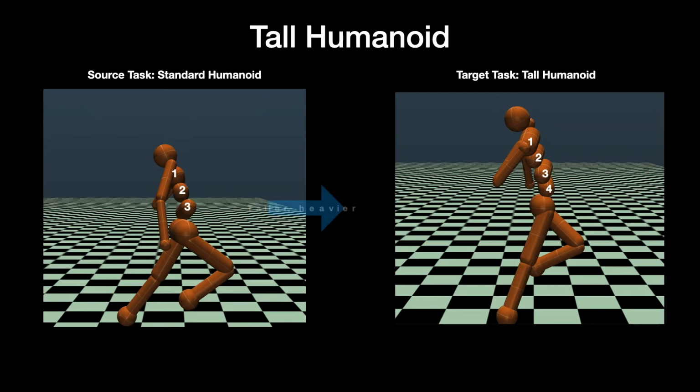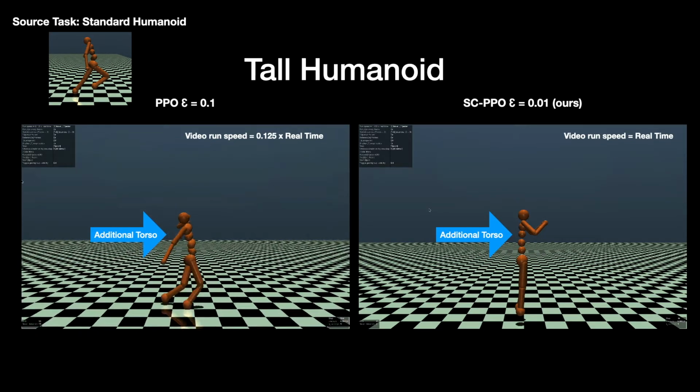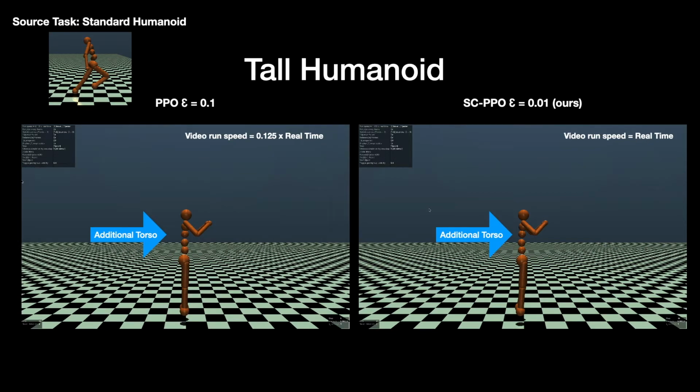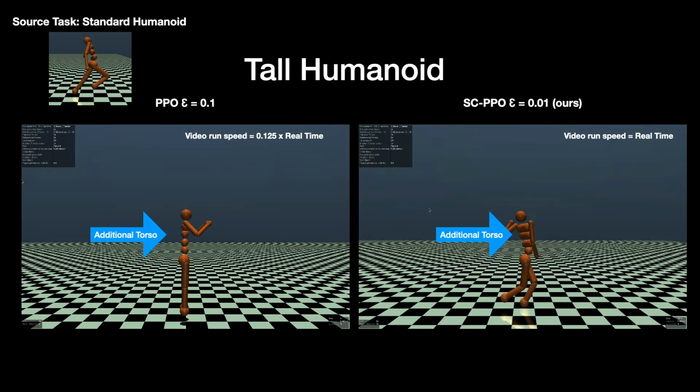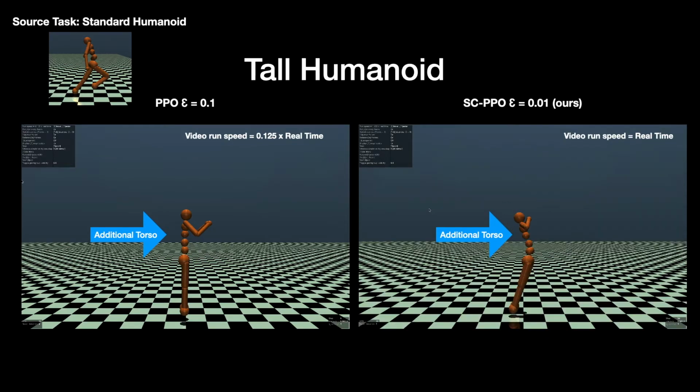In the tall humanoid task, we transfer the policies trained in the source task to a taller and heavier robot in the target task. Similarly, the best performing policy trained with Proximal Policy Optimization with clipping parameter 0.1 fails in the tall humanoid task. In contrast, the policy trained with SCPPO can be successfully transferred to a taller and heavier robot.